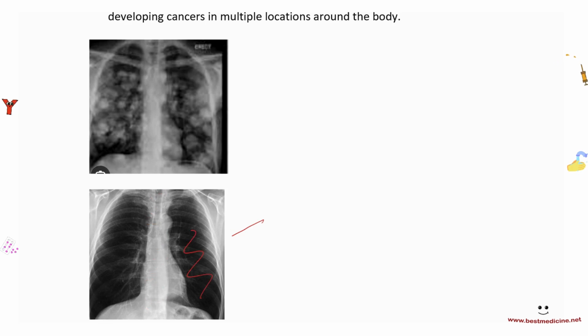But air is clear, so it's not going to block anything. However, if somebody has a cancer in one place in the body and then they get metastasis, for example, lung metastasis, for example, somebody has liver cancer and it spreads to the lungs, right? Then you get these metastases that appear on the lung, okay?